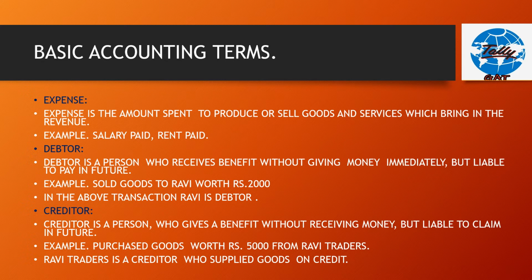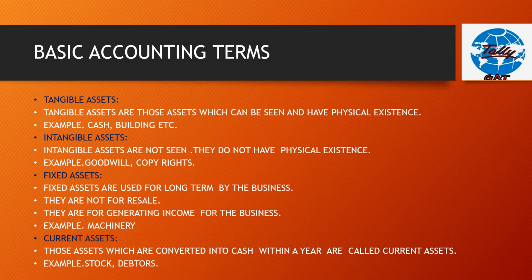For example, purchased goods worth rupees 5,000 from Ravi Traders. In the above example, Ravi Traders is a creditor because this person has supplied goods on credit without receiving the money immediately. Ravi is paid after a certain future time.